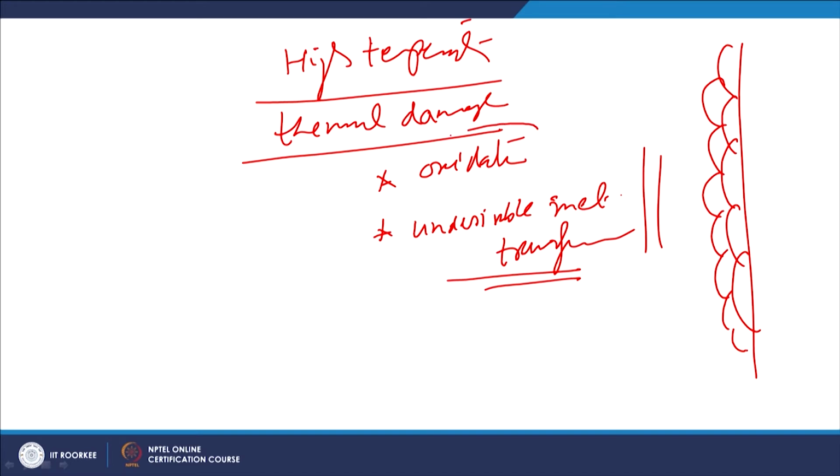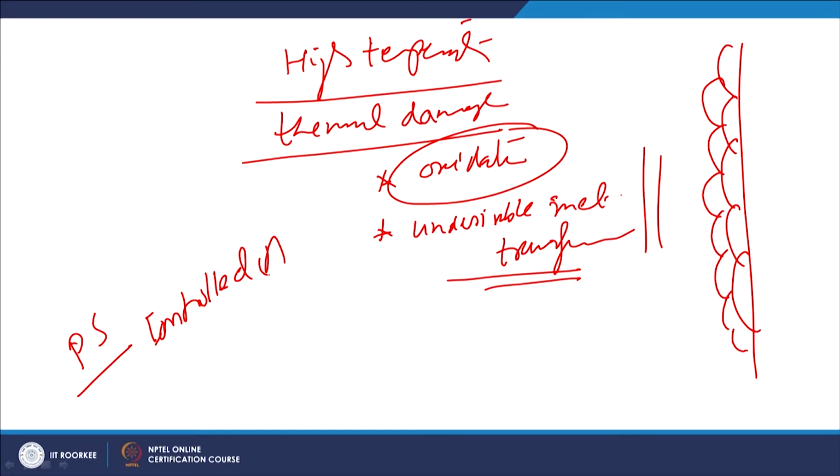But certainly something can be done to avoid the thermal damage in the form of interaction of the coating material with the gases present in the plasma zone or during the spray process. For this purpose, the plasma spray process is carried out in a very controlled environment.